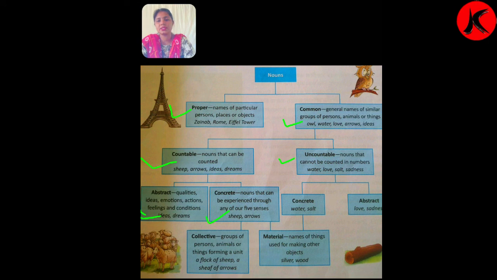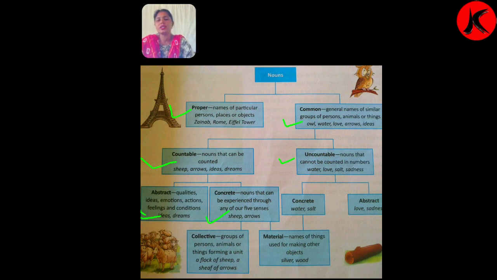Now come to the next, concrete noun. What is concrete noun? Concrete nouns are the nouns that can be experienced through any of our senses. Dear students, we have 5 senses and sense organs: eyes, ears, nose, tongue and skin. So through these 5 sense organs, if we feel anything, we say it concrete noun. For example, sheep and arrows.